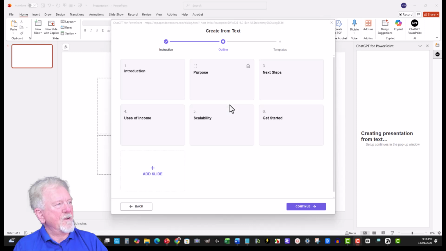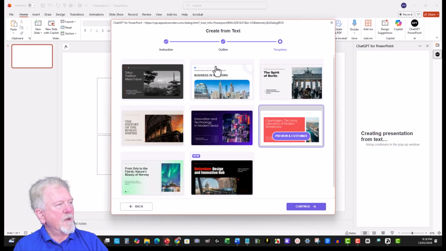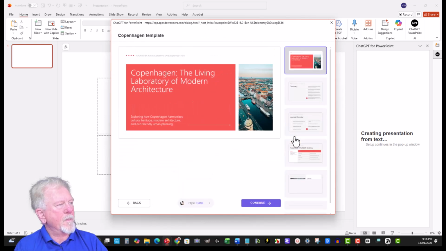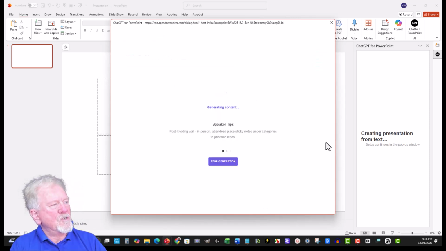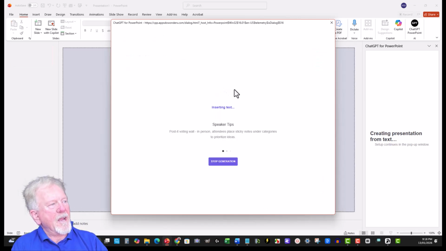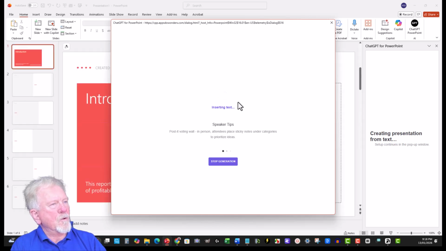Actually, it appears to have finished anyway. So let's now move over here to continue. We can now choose one of these. I think I'm going to choose this one. And I'm just going to hit continue. Now it's going to generate everything on the slides. And we shan't be too long. I don't believe this will take too long at all, but I'll pause the video until it's finished.